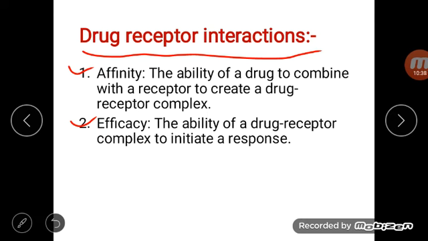The ability of a drug receptor complex to initiate a response. After the drug receptor complex is formed, it induces conformational changes in the receptor. These conformational changes induce secondary messengers and physiological action occurs.